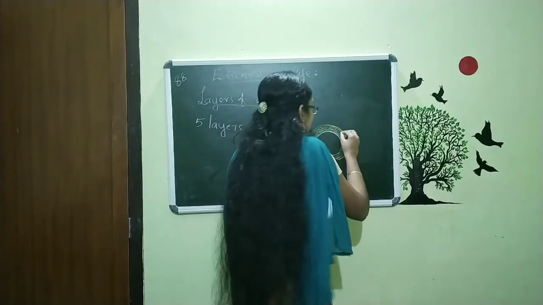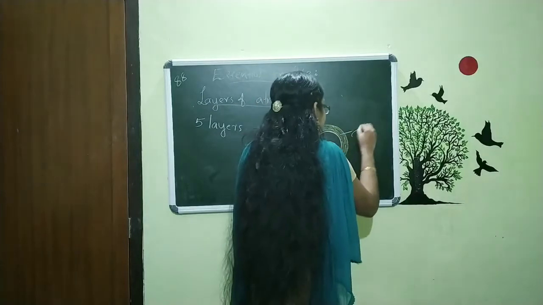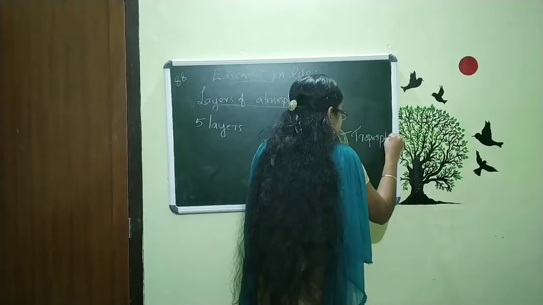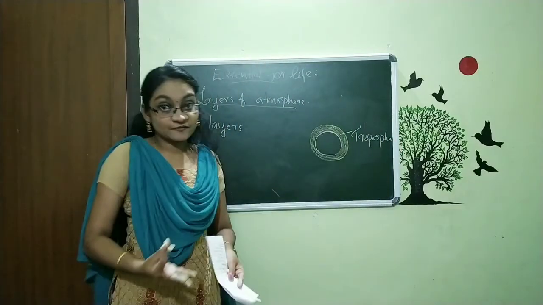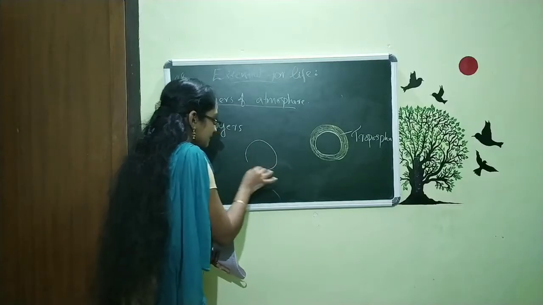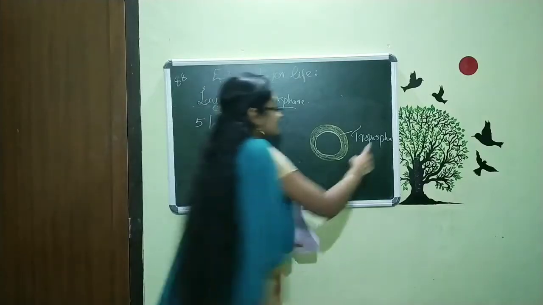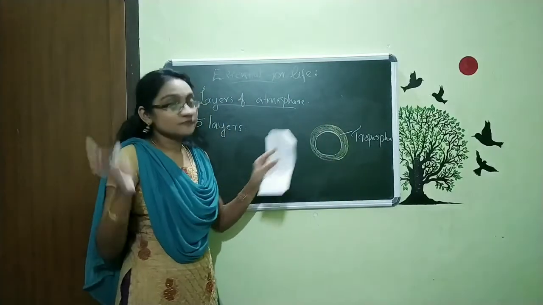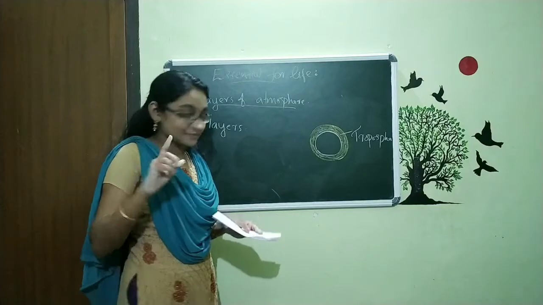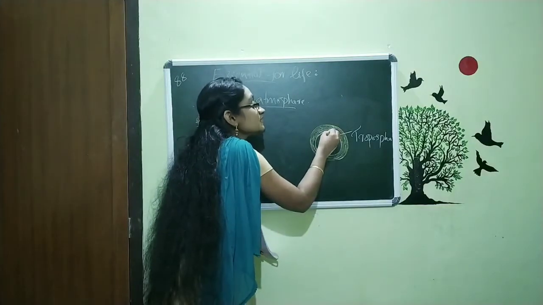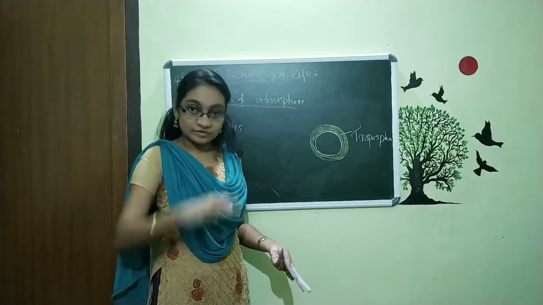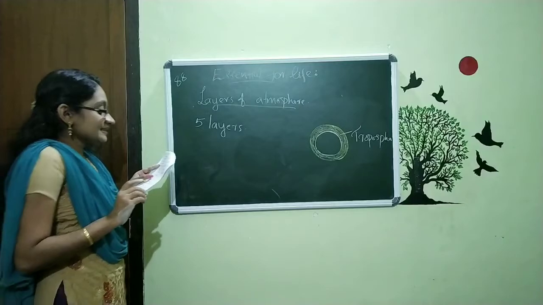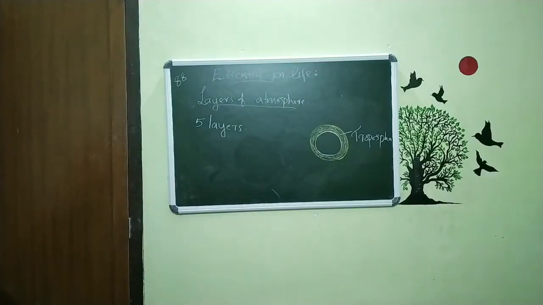And the name of this layer is troposphere. Sphere, we know a ball is a sphere. That's the main sphere you can see here. Troposphere. So, here the first layer is the troposphere. Just remember, on the top of our Earth, what is this? Troposphere. On the top, troposphere. That is the first layer. The next is the stratosphere, the second layer.